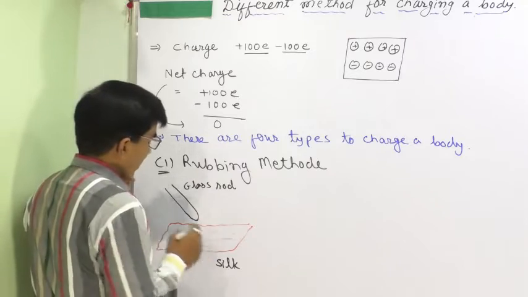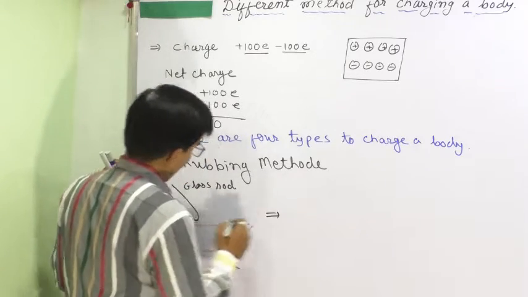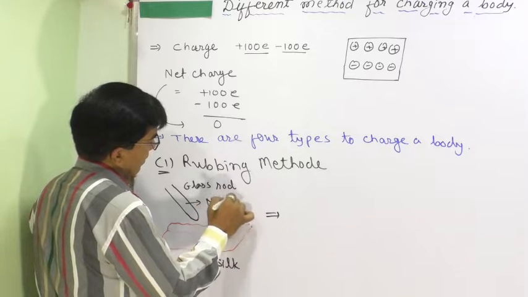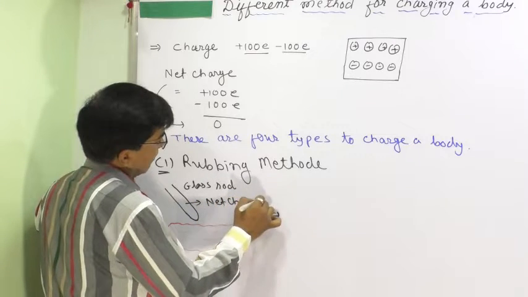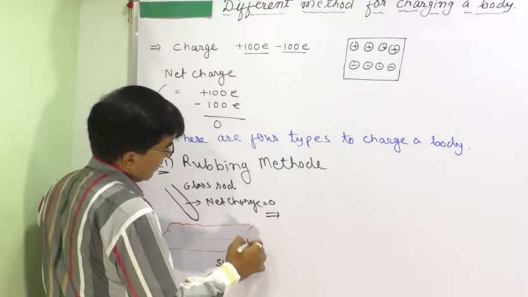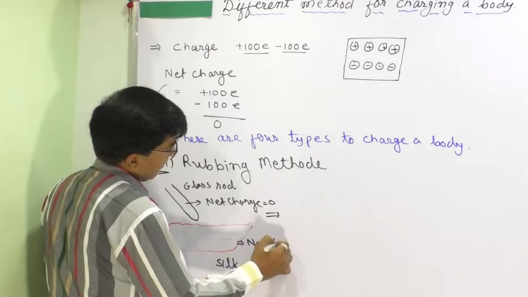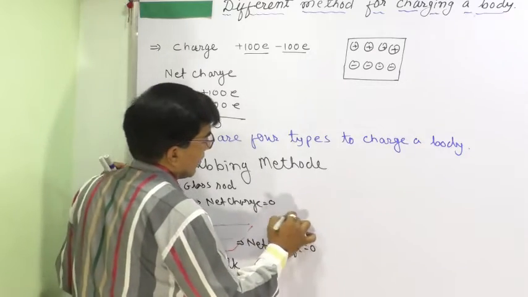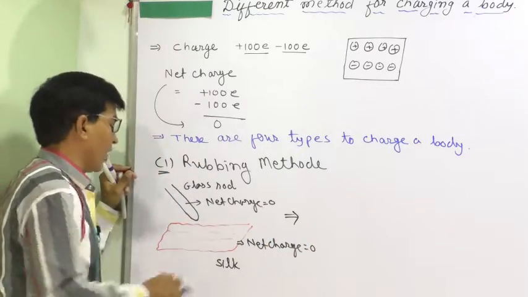Initially the net charge here is 0, and here the net charge is also 0.